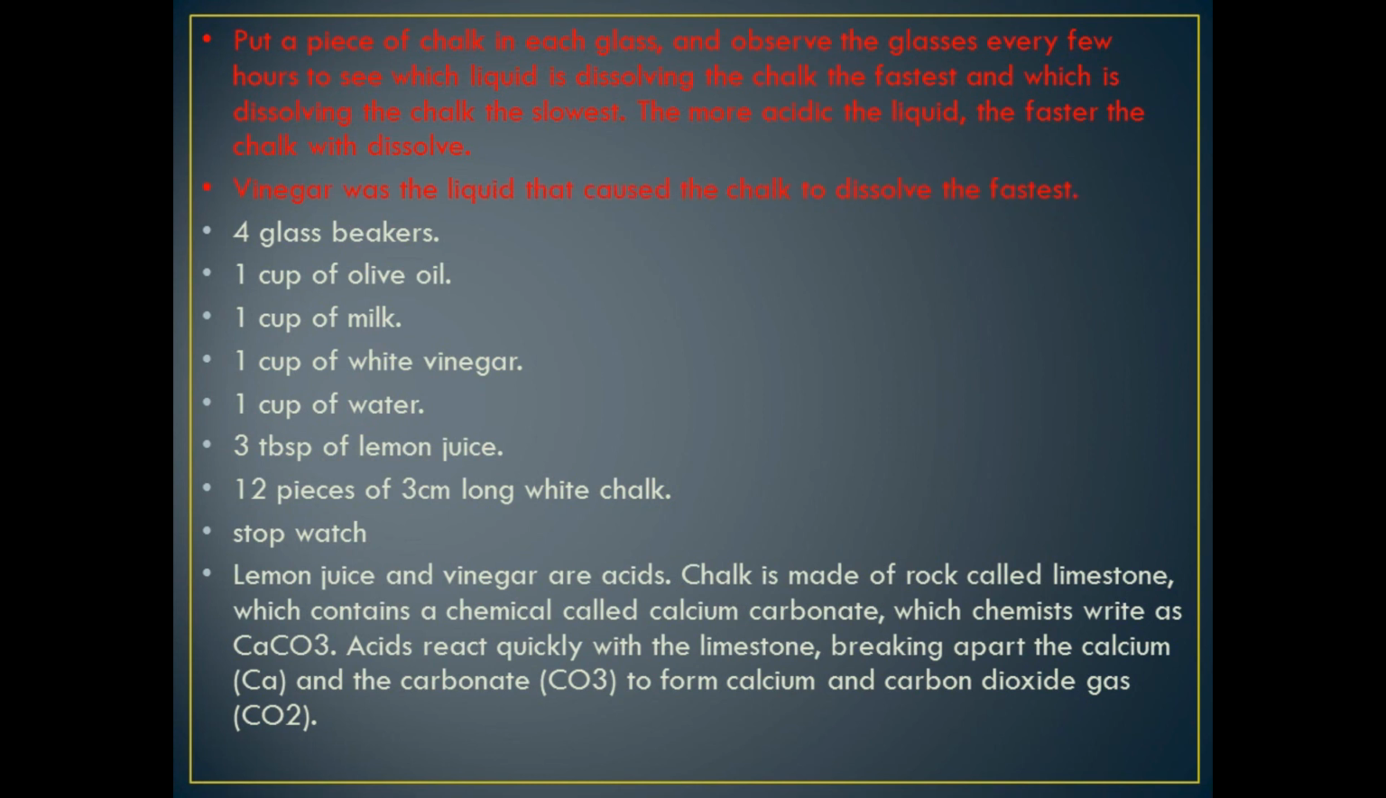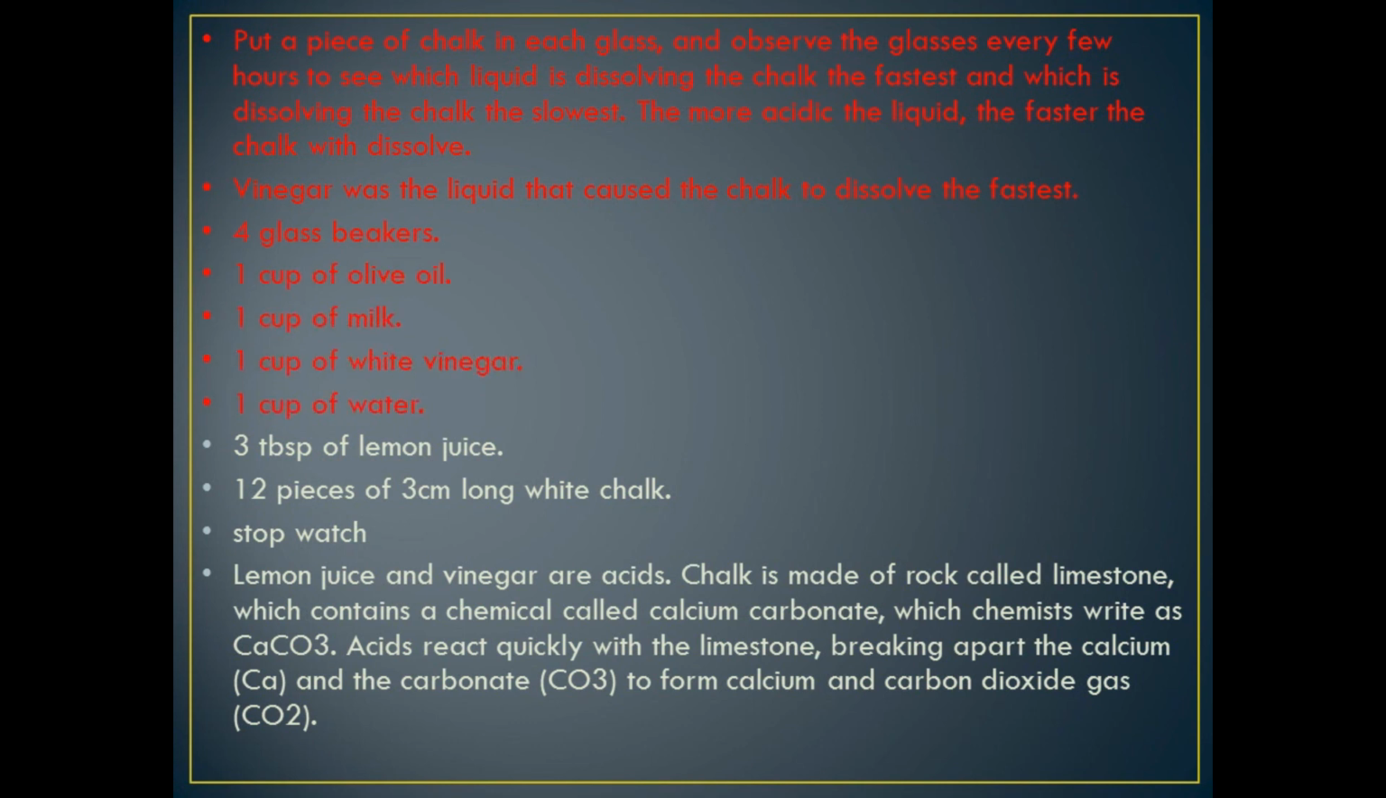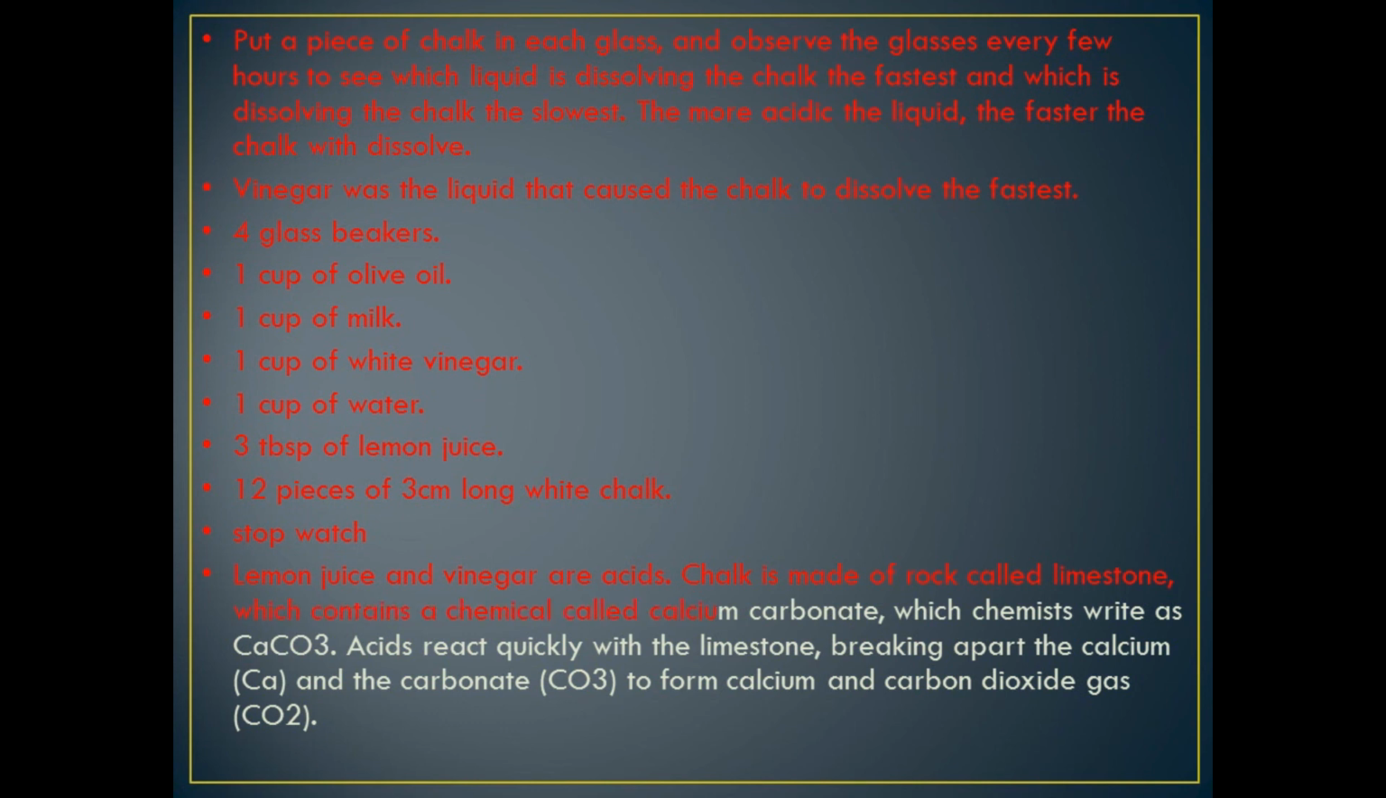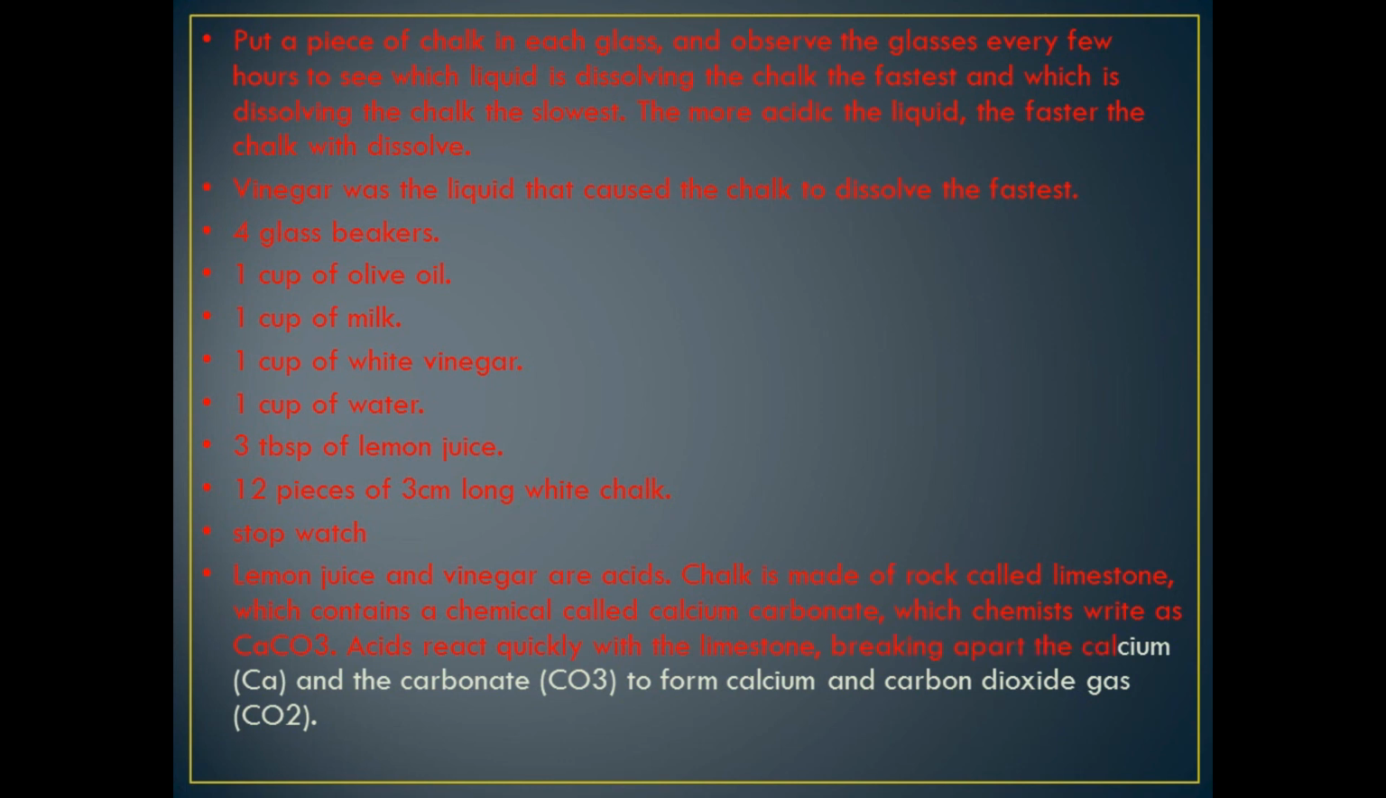How do we find out in the experiment? There are 4 glass beakers, 1 cup of olive oil, 1 cup of milk, 1 cup of white vinegar, and 1 cup of water, 3 tablespoons of lime juice, 12 pieces of 3 centimeter long white chalk, and a stopwatch. Lemon juice and vinegar are acids. Chalk is made of a rock called limestone, which contains a chemical called calcium carbonate, which chemists write as CaCO3. Acids react quickly with the limestone, breaking apart the calcium Ca and the carbonate CO3 to form calcium and carbon dioxide.